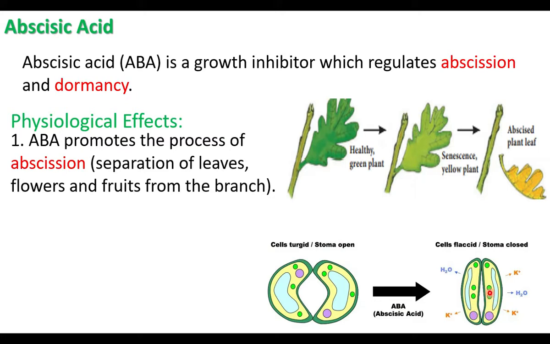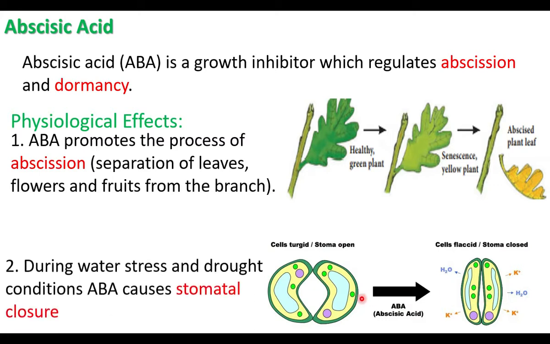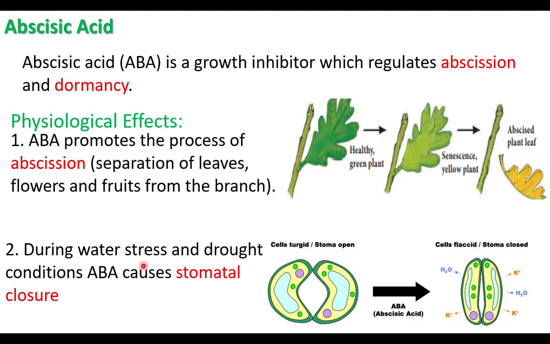After the stomata closes, water loss will be stopped, so plant is protected. During water stress, that is absence of water, and drought condition, abscisic acid causes stomatal closure. Closing of stomata is caused by abscisic acid. It helps the plant to tolerate stress, so this is called a stress hormone.